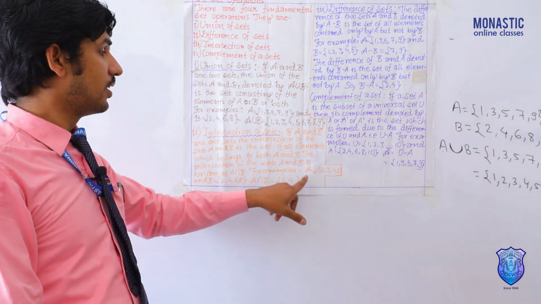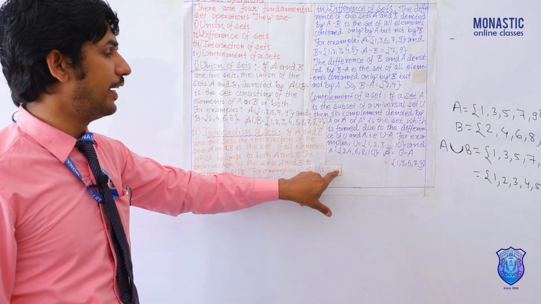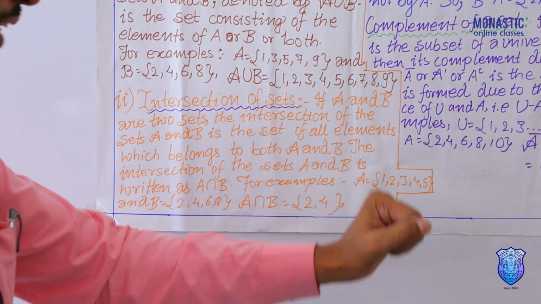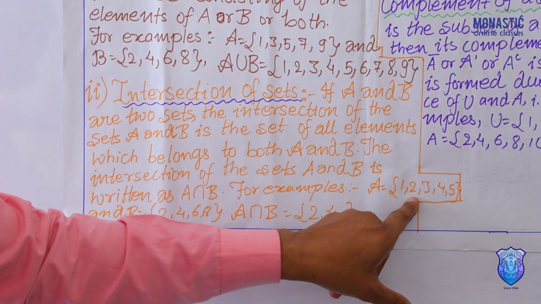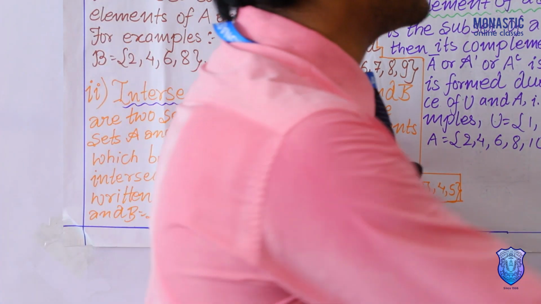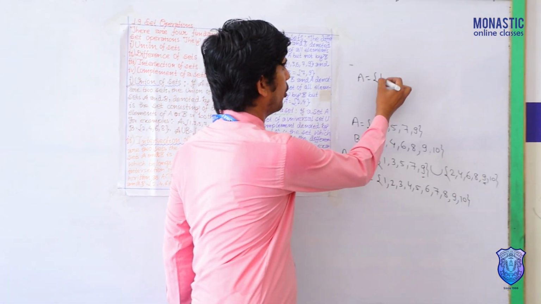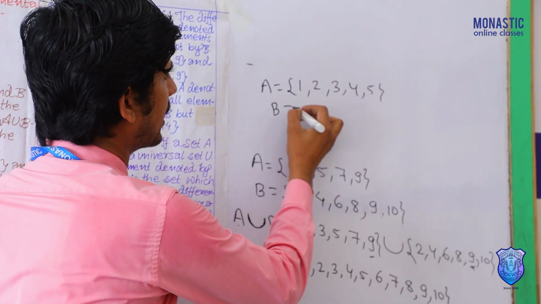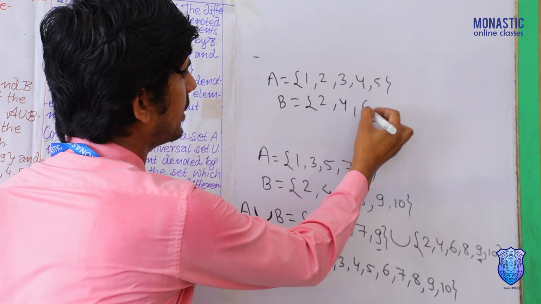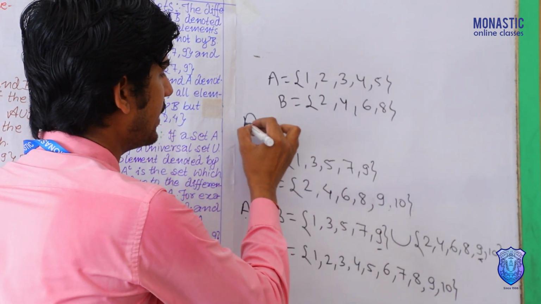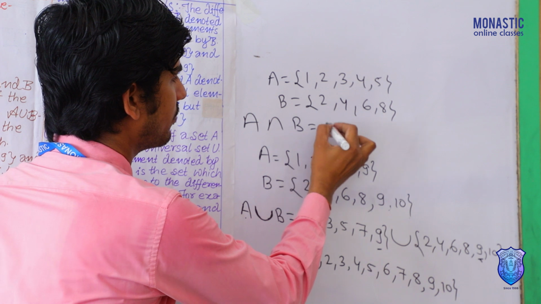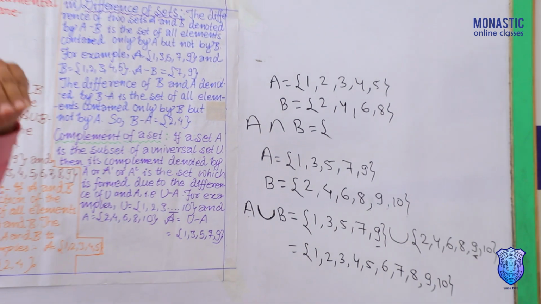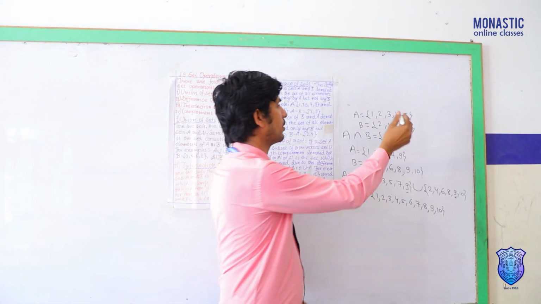For example, see, A is equal to 1, 2, 3, 4, 5. B is equal to 2, 4, 6, 8. So now see, in both of these, what are you finding here? Our question is A intersection B. See here, both means what?